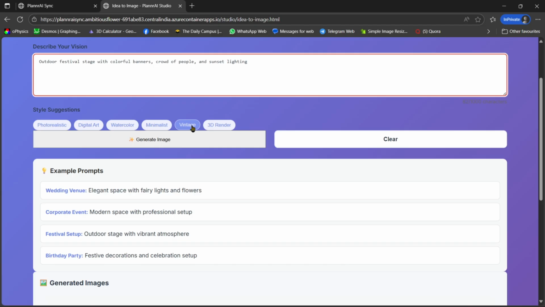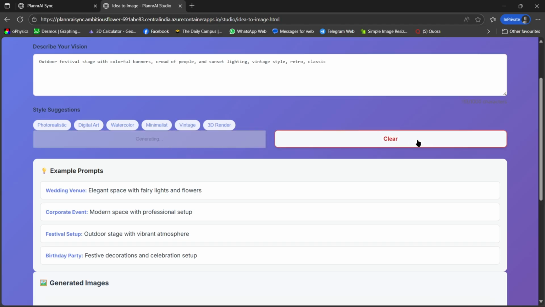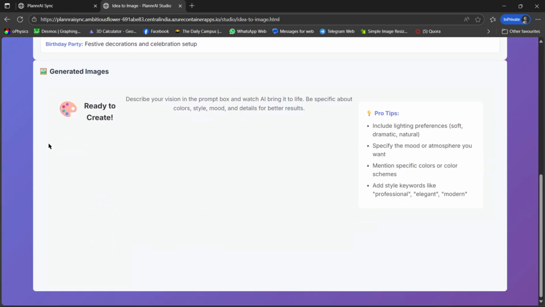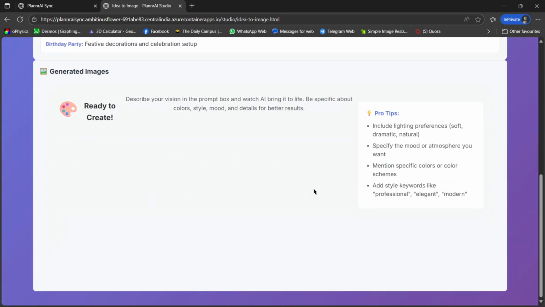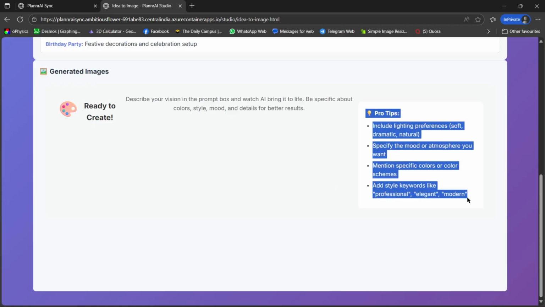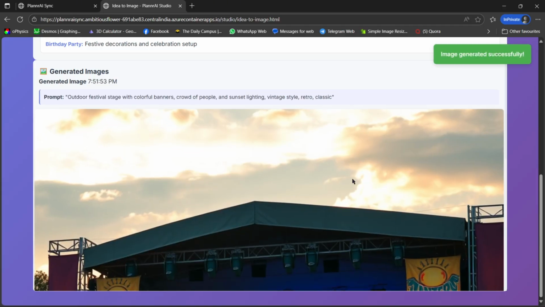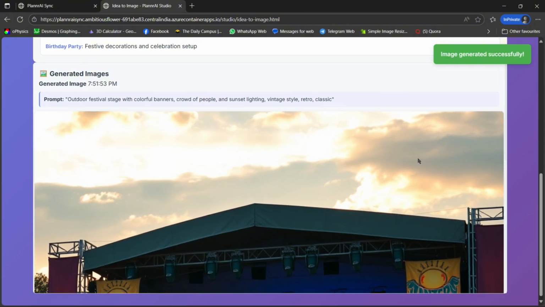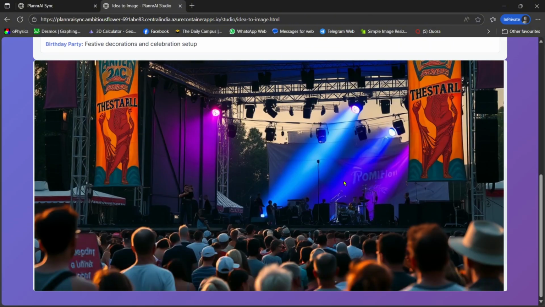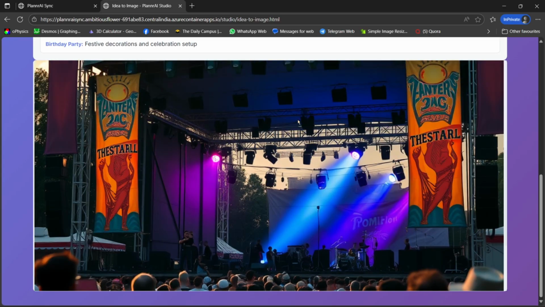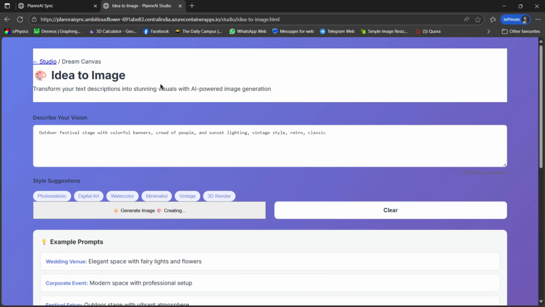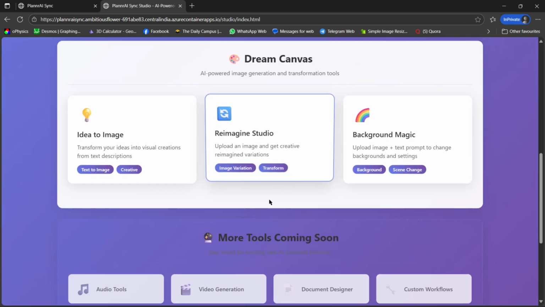Okay, like it's vintage way. I click generate image, and it will generate the image here. Also some additional tips you can follow to generate your image. So here it is. Okay, it's quite nice. Also I can regenerate. If I click that, it will regenerate on that same prompt.